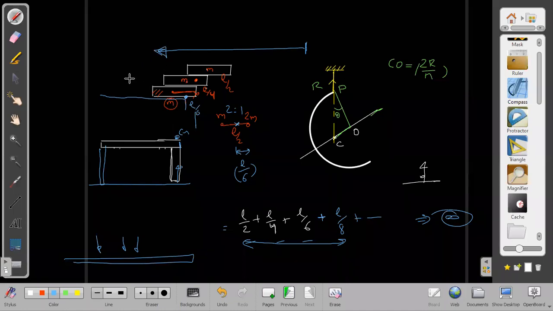So here infinite blocks can be there, but L should be the total length, the sum of the lengths. This total is L. Yes, sir. That is what I was telling you. And what am I telling here? Here infinity means the total number of books can be infinite. That is correct, sir.